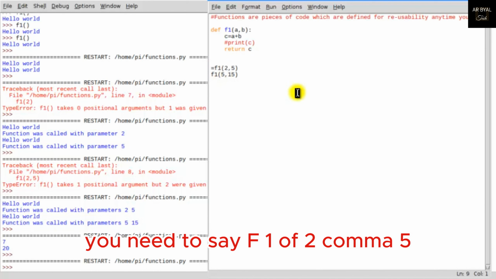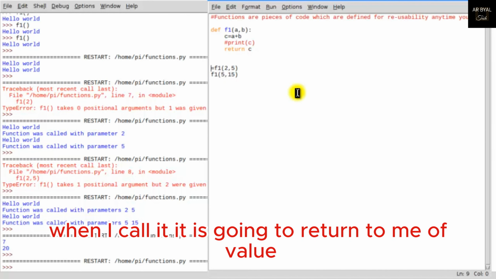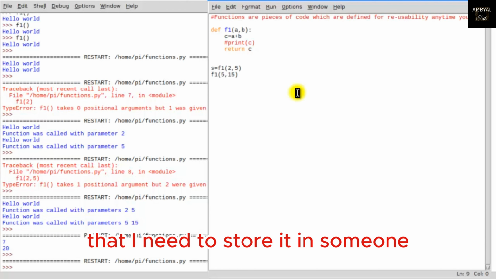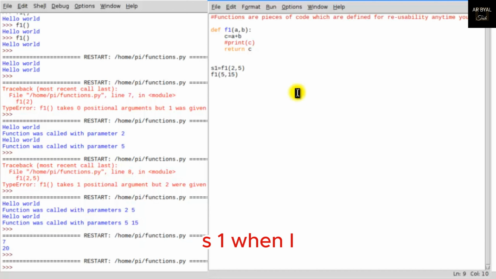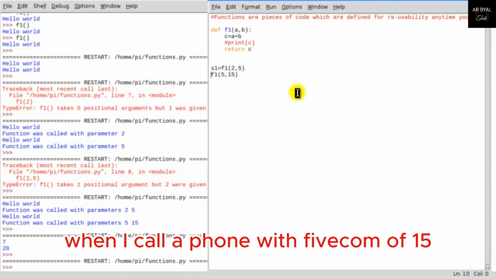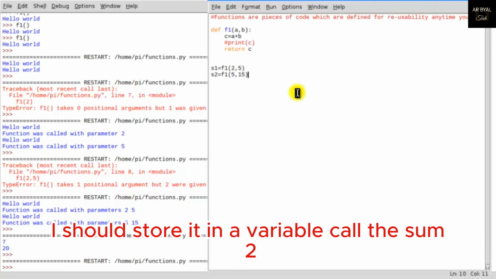So what you need to do, you need to store it. You need to say F1 of 2, 5. When I call it, it is going to return to me a value that I need to store in someone, S1. When I call F1 with 5, 15, I should store it in a variable called sum2.